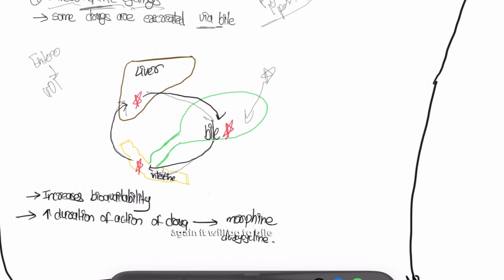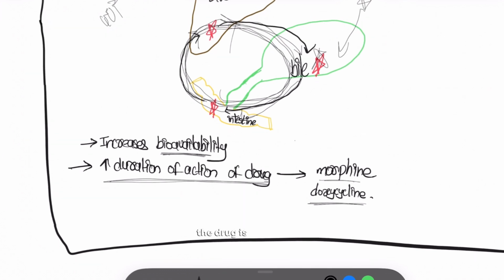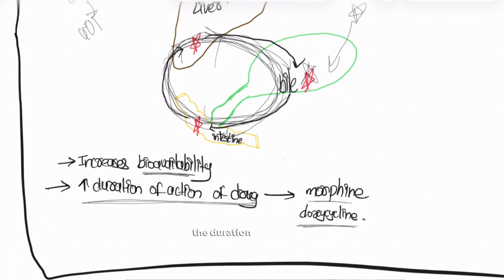Then from the liver again, it will go to bile. This way, this becomes a cycle for the drug. Examples would be morphine and doxycycline. It also increases bioavailability. Now, if the drug is constantly getting recycled, the duration that it stays in the human body also increases.